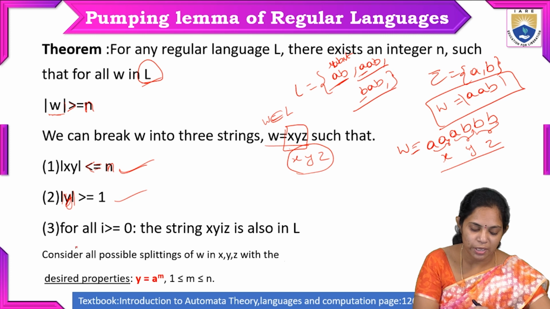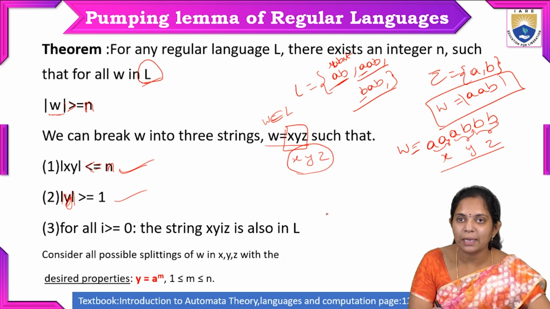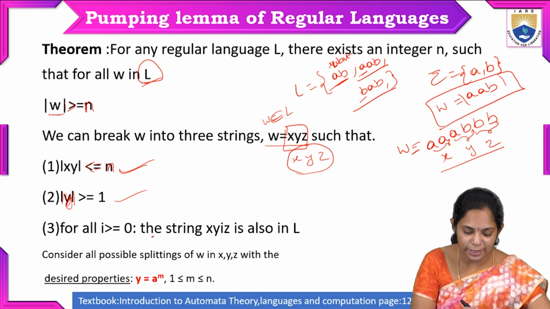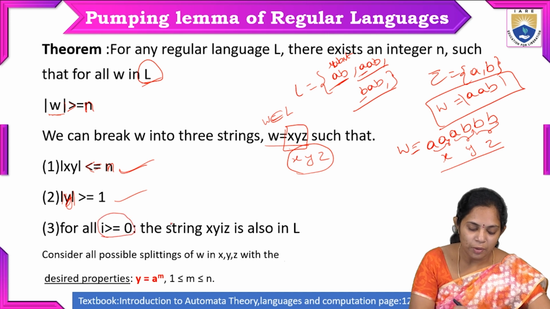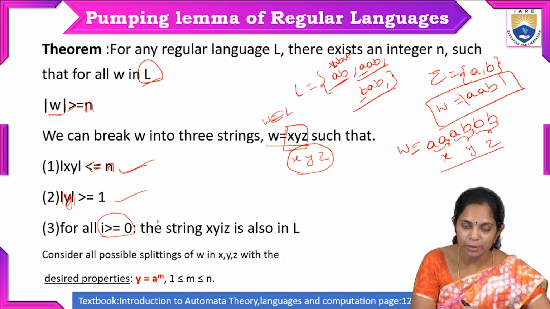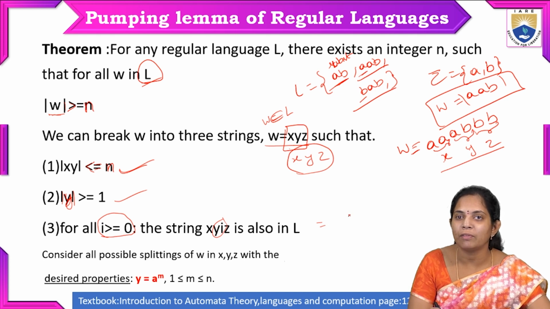One more condition is that we have to pump the length, where i is a value greater than or equal to 0, and we pump the middle part, that is y. After giving this pumping length we get a new string, and we check by these three conditions whether that string belongs to the language or not.